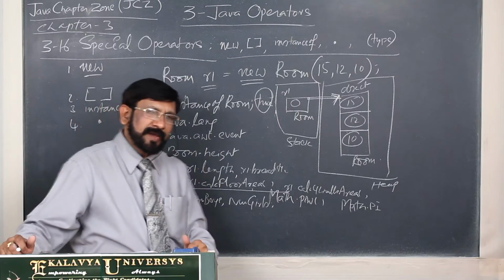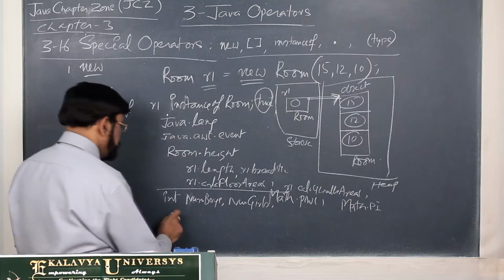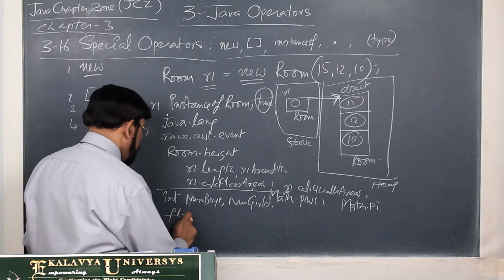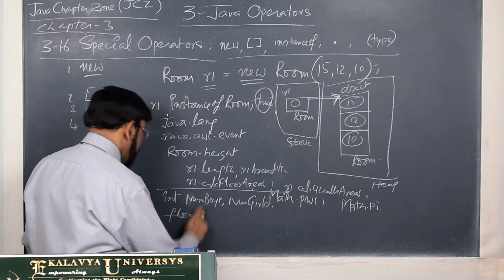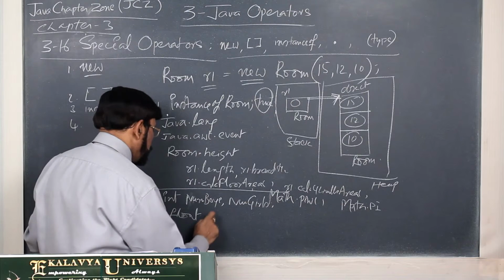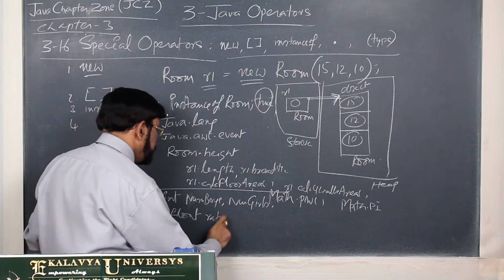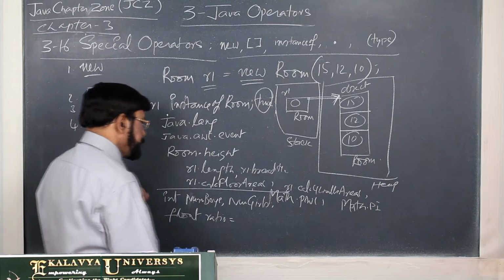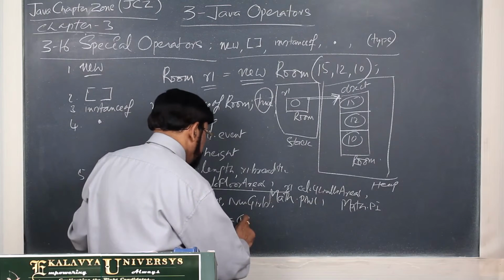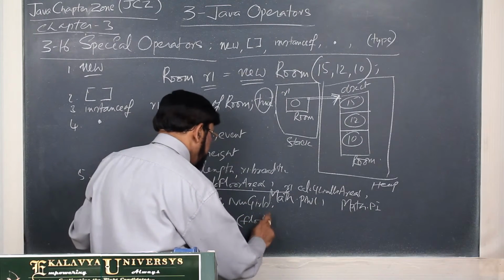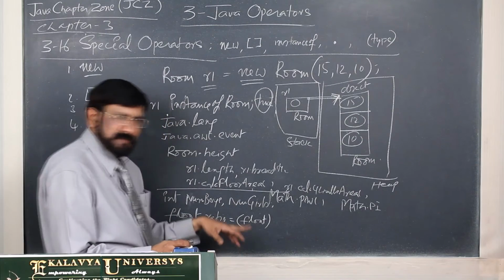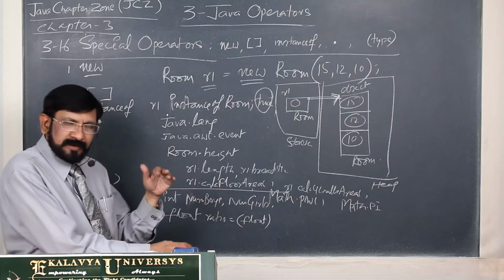If you have to get an accurate result, what should you do? Float or ratio. Okay, then what we have to do? Originally if you make int versus int, the result should be int.